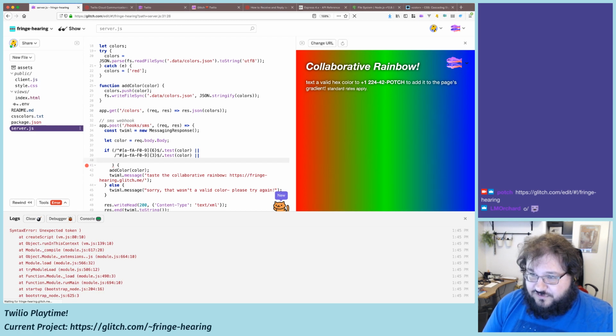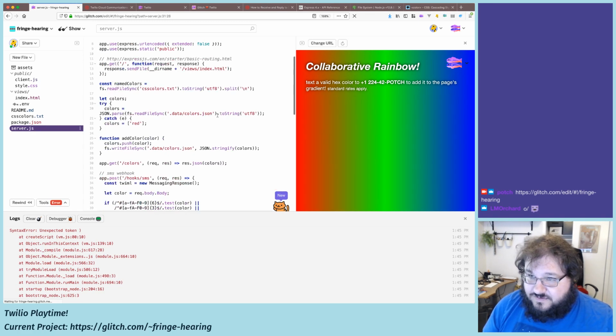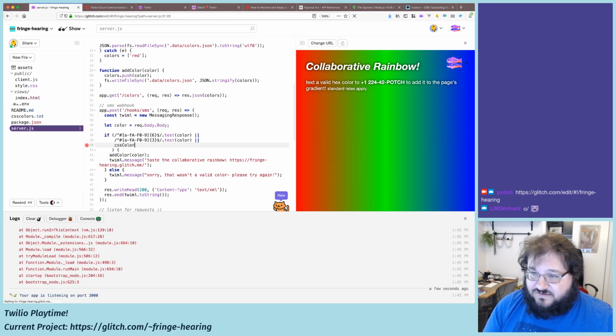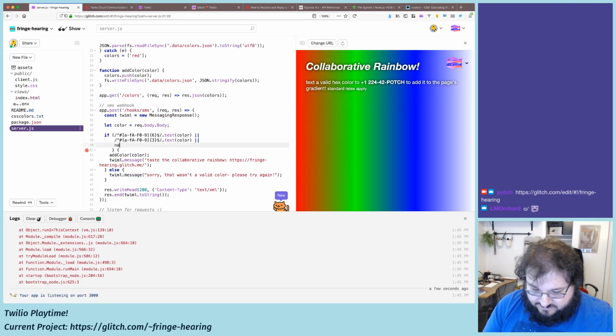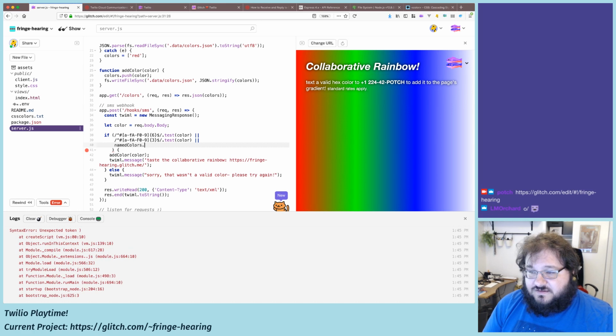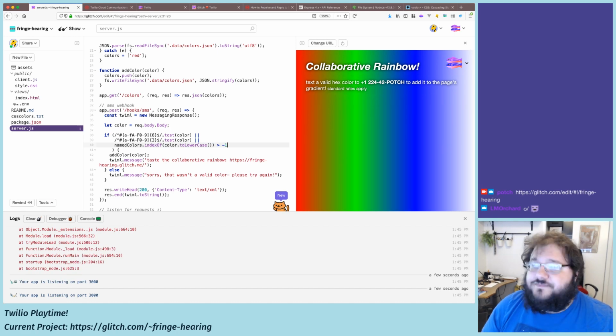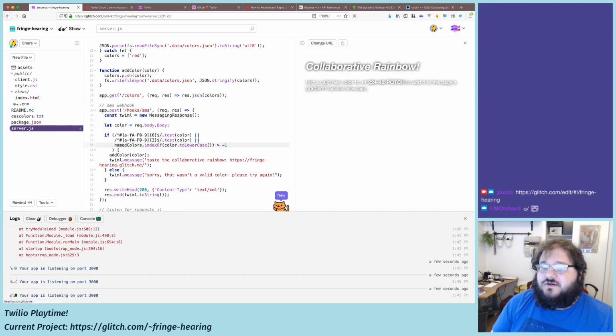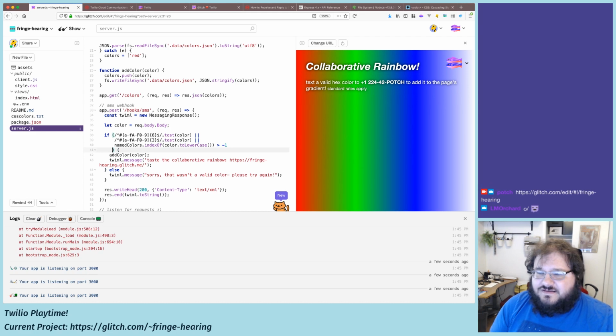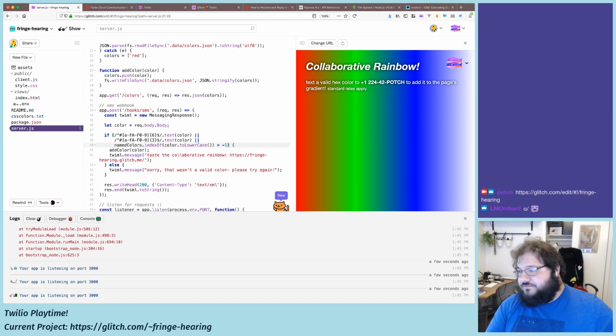So we're just going to do named colors dot index of color dot to lowercase, and it's greater than -1, meaning it's found. There's a thing I think it's called contains is the modern version of it.